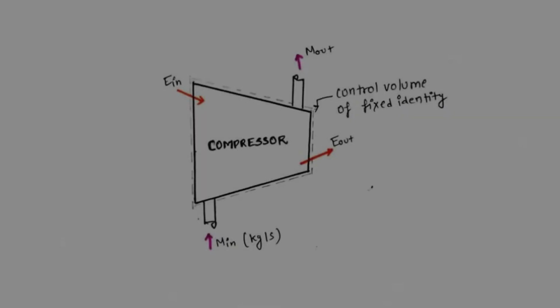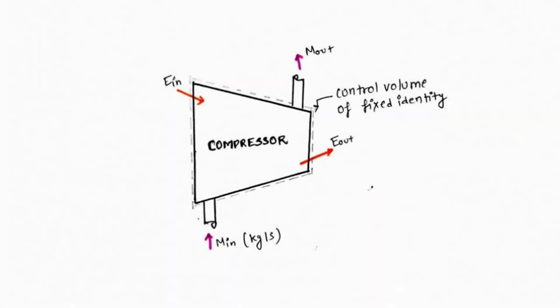Now let's understand the open system in brief detail. Let's take an example of a compressor that we deal with in many power plants and other industries. In this compressor, mass is coming in as well as going out, and for that we need some work done. Outside work done is also required. So that means energy is also coming in, energy is also going out. So for this compressor, the body of the compressor is considered as the control volume, which is having a fixed identity.